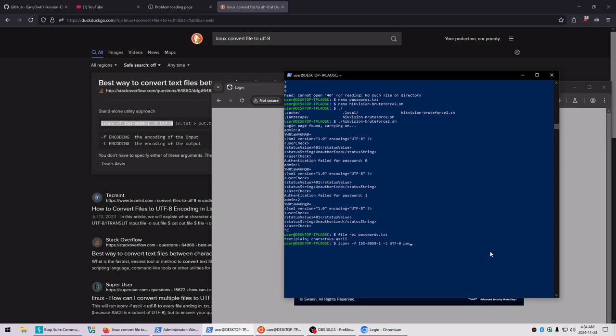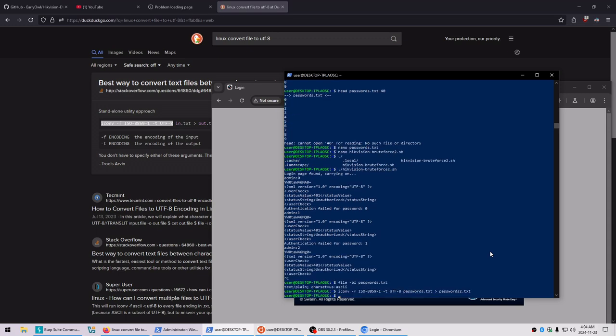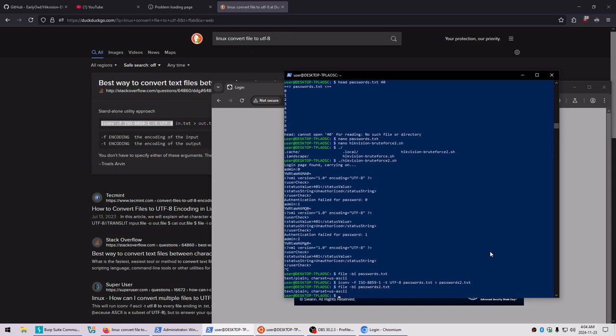I'm going to take my passwords and output it to passwords 2. Just why not? Okay, I'm going to run this on the passwords 2 text, and that did not work. Okie doke.